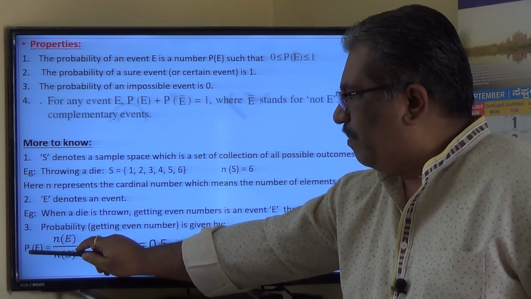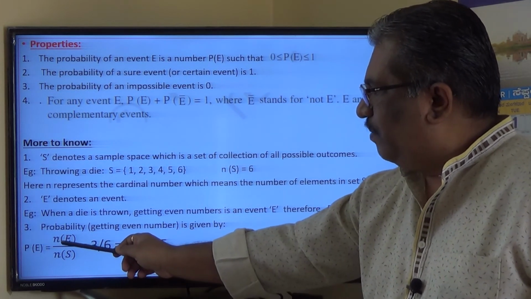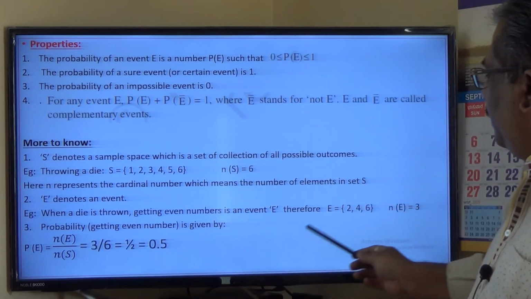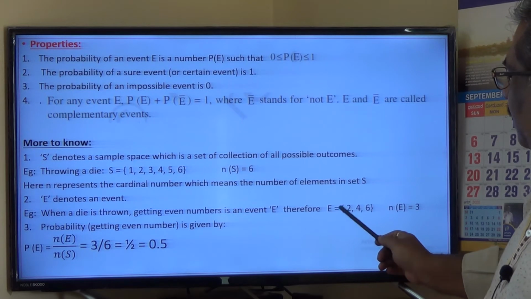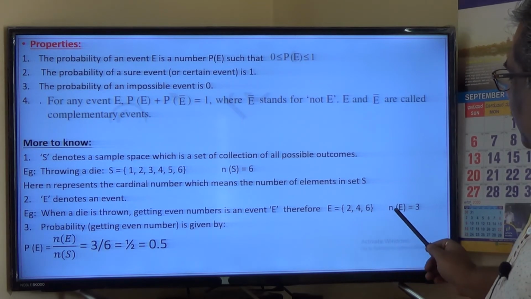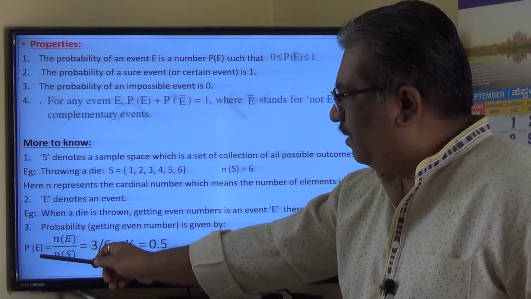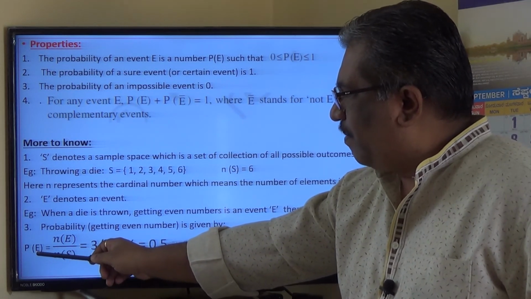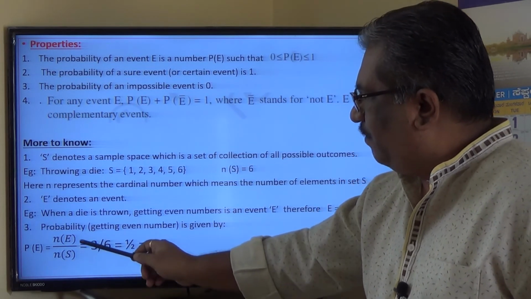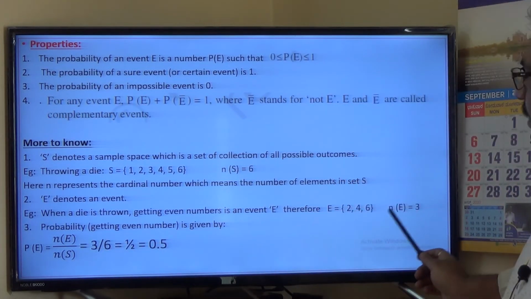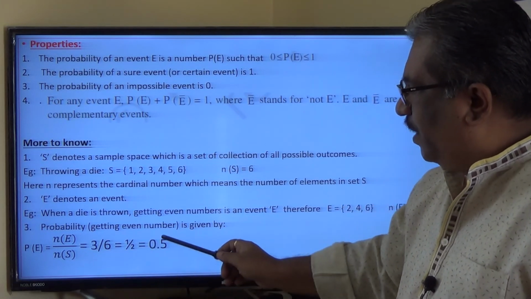So probability of getting an even number is equal to outcomes favorable to event E, which is nothing but n of E. That is, in the event E, how many elements are there? That is given by n of E equal to 3. So probability of an event, which is nothing but probability of even number, is equal to n of E divided by n of S. n of E is 3 here, and n of S is the sample space, which is 6, which is equal to half, 0.5.